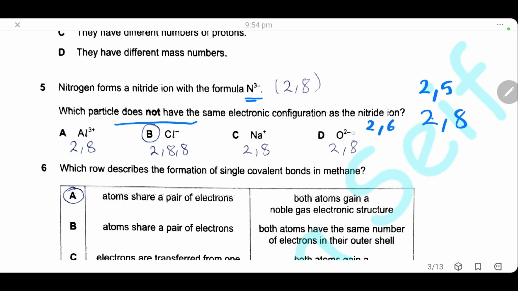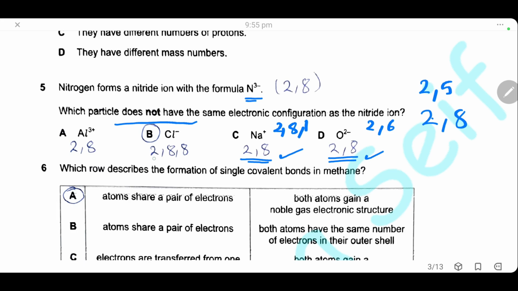It gains 2 electrons to form the negative ion. So the electronic configuration changes to 2,8, same as the nitride ion. Sodium has electronic configuration of 2,8,1. It loses 1 electron to form the sodium positive ion. So the sodium positive ion has electronic configuration 2,8. It is the same as the nitride ion.